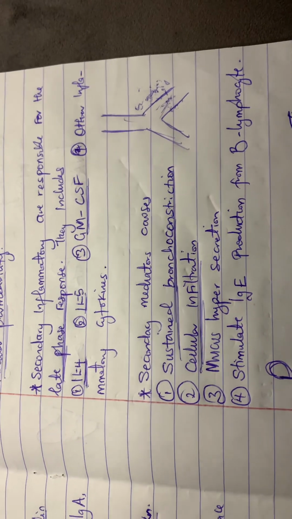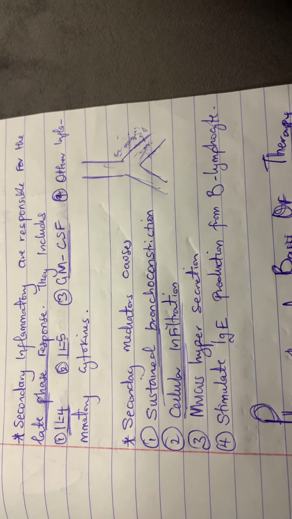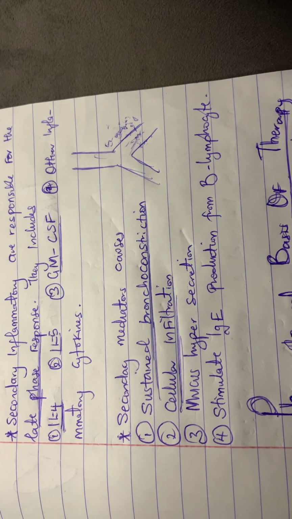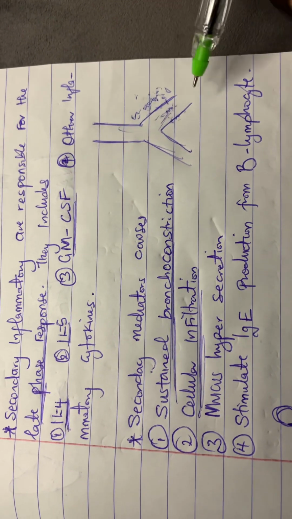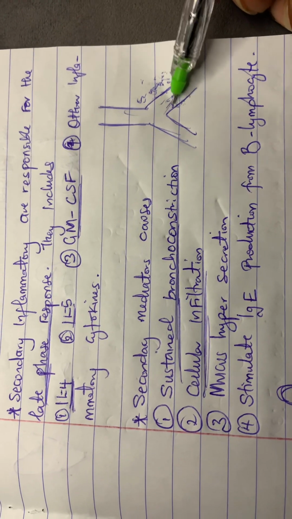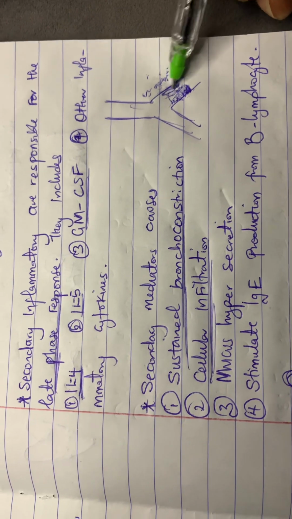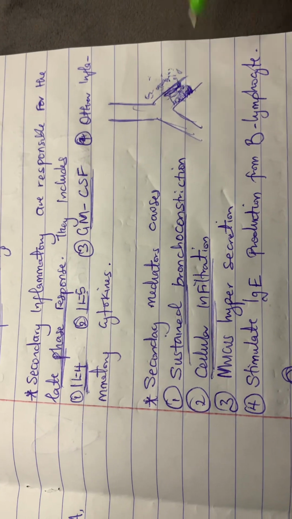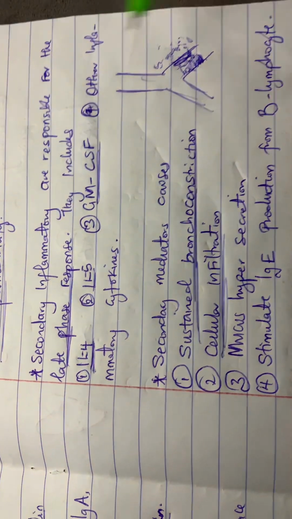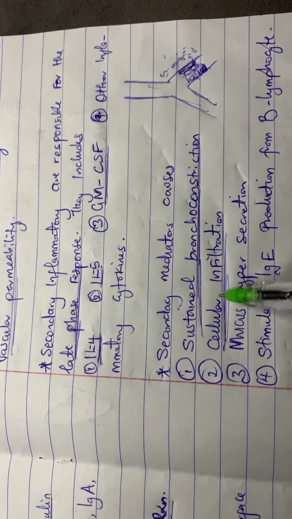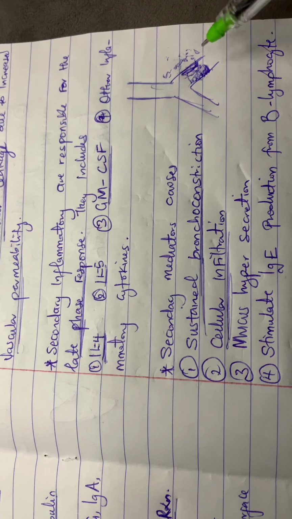Let me explain this cellular infiltration. One of the problems that people who have asthma have is infiltration of cells that cause inflammation. Now, this is the bronchial airway, the airway that air is supposed to pass through. Imagine this region is now inflamed and swollen. What will happen to the airway now? It will not just be narrow, it will be very narrow, and then any little thing can block the airway. So this is what secondary mediators also do. They cause cellular infiltration, cells that will cause inflammation.